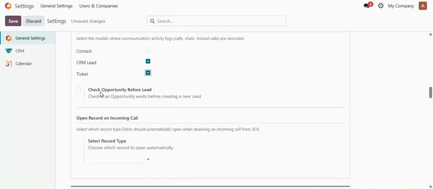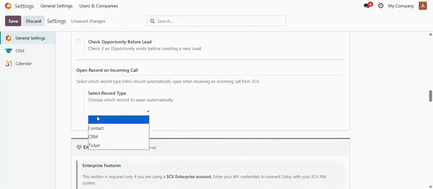The last one is check opportunity before lead. This option is for when you create a lead for a specific number. After some time in your Odoo database, you convert that lead into an opportunity, and again you receive a call from the same number. By default, Odoo will create another lead for the same number. But if you have enabled this option, Odoo will check if this is the same lead whose opportunity has been created, and if it finds it, it won't create a duplicate lead. So for now, I'm not enabling it.